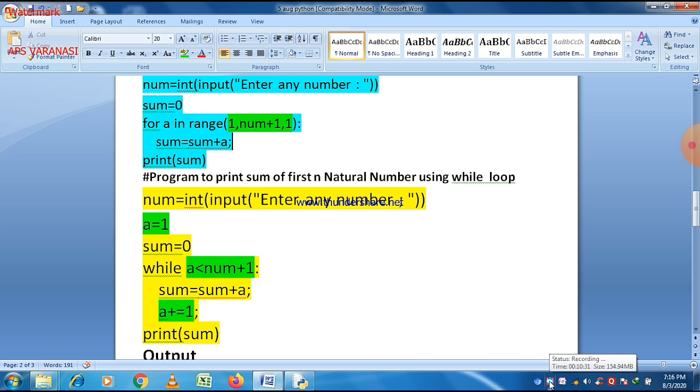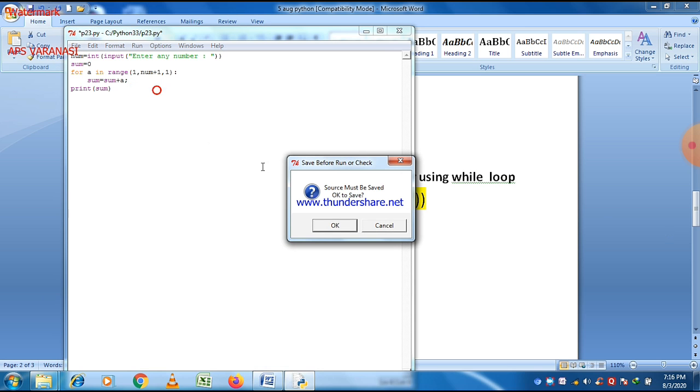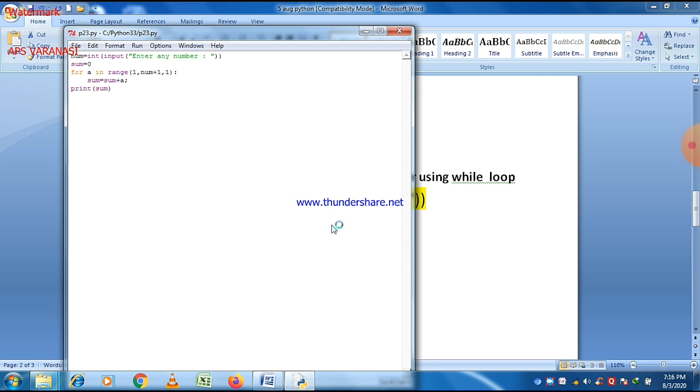So num is the same, int input, enter any number, then initialization a is equal to 1, and then sum is equal to 0. Sum is basically a variable which stores the result, and then while a is less than or equal to num plus 1, then the print statement and then increment or decrement. Now let us check whether both programs give the same output or not.